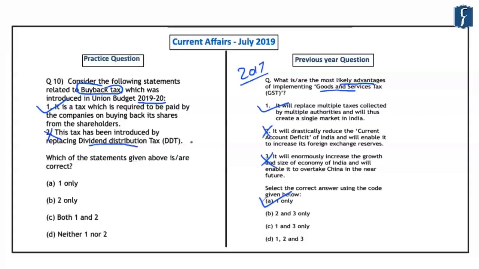To understand this better, you should go through the Focus magazine of the July month, where the buyback tax has been described or explained in detail. So the correct answer here is 1 only.